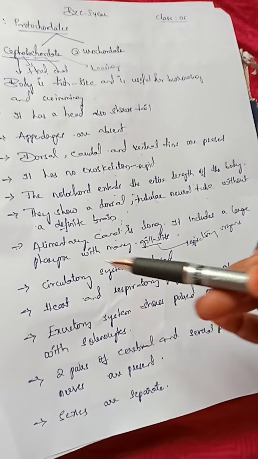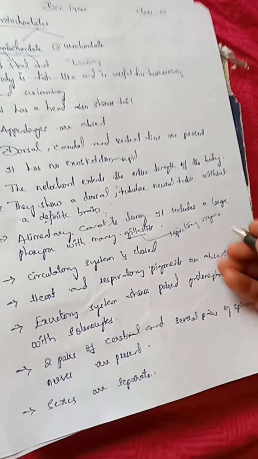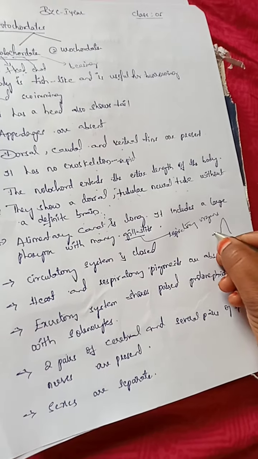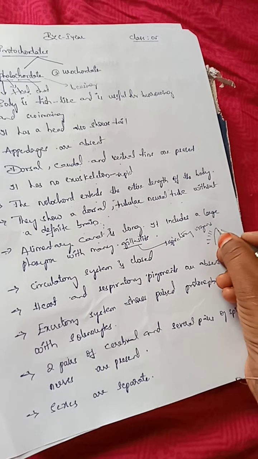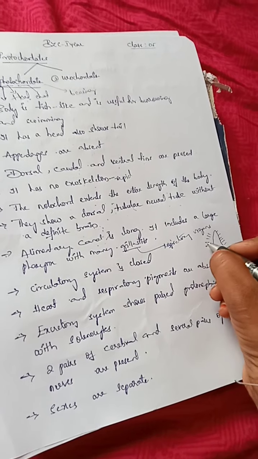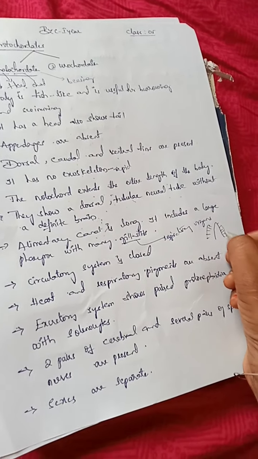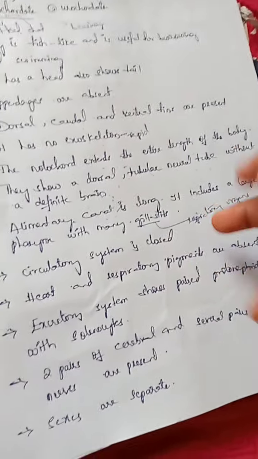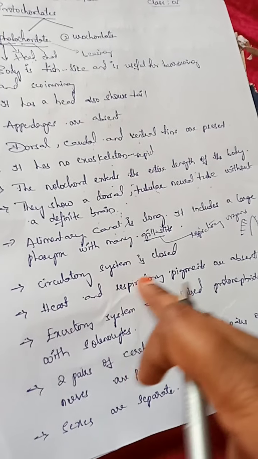On either side of the pharynx we can find the gill slits. For example, if we see, this is the pharynx. On either side of the pharynx we can find the gill slits, which form the gills. The gills are covered by structures again. So these gills act as respiratory organs. Next, the circulatory system is closed.